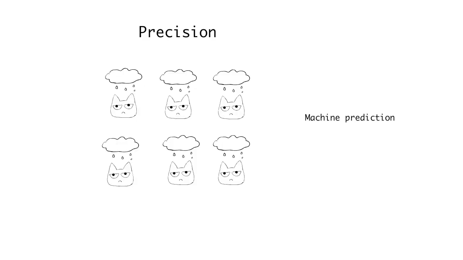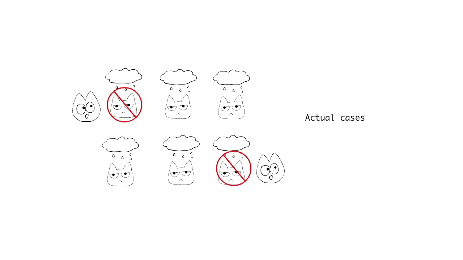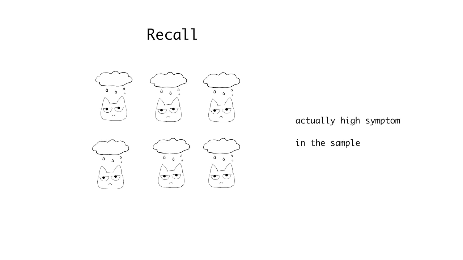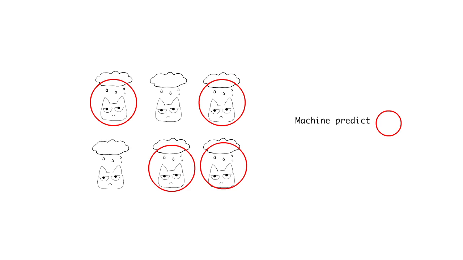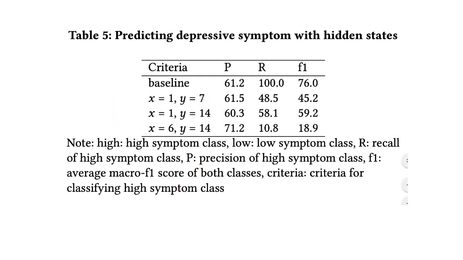Precision tells us among all the people predicted to have high symptom level, how many of them actually have it. Recall tells us that among all the people that have high symptom level, how many of them are predicted accurately? This is a result of our prediction model. If we assume high symptom users have one high symptom state in the past week, this is a result. If we assume high symptom users have 6 high symptom states in the past 2 weeks, this is a result.